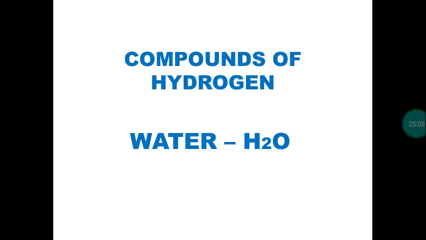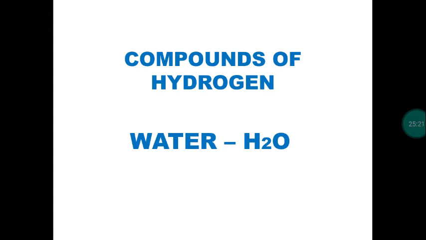So, compounds of hydrogen. Hydrogen forms different compounds. Today we discuss the water molecule. The abundance of water is very high. Almost 70% of Earth's surface is covered by water, and in the human body almost 65% is water.